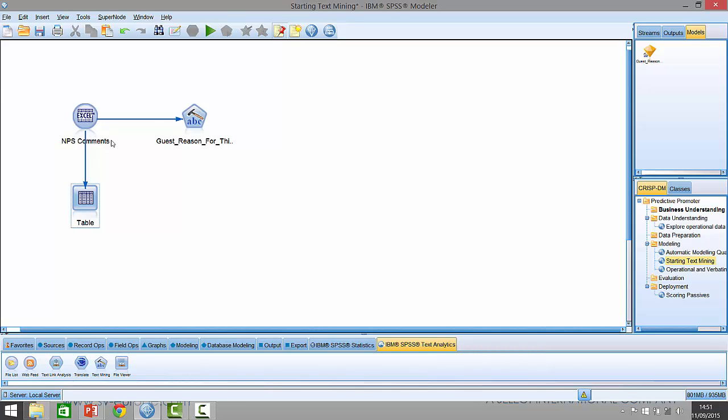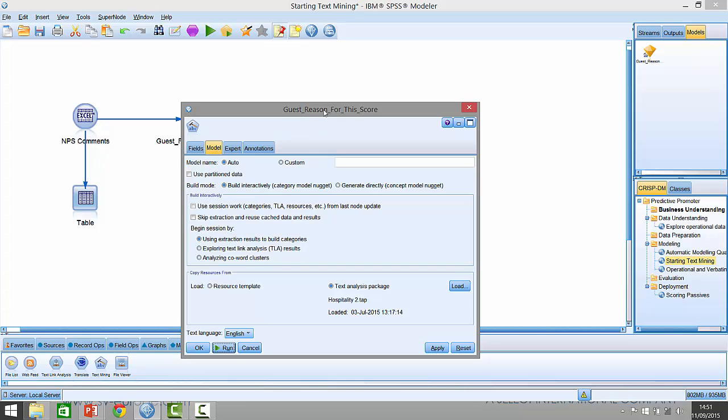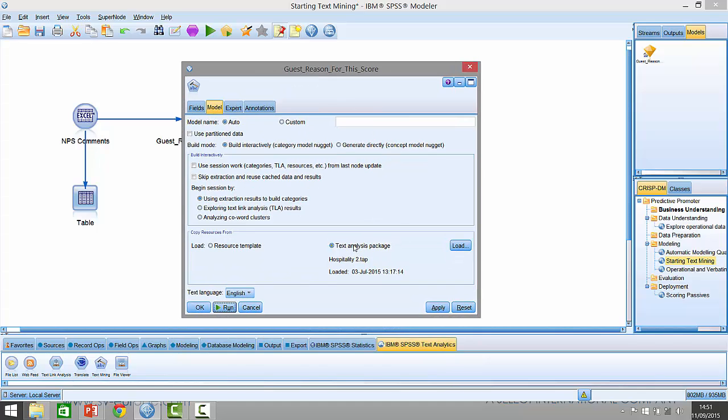Here I've connected my text analysis node to the NPS comments, and I'm mining the text field, guest reason for the score. If I just right click on it and show you something, I'm using what's called a text analysis package, hospitality2.tap. That's a file. It's actually a library that I've created specifically for this application. We would normally do this as part and parcel of the predictive promoter solution. We would expect to help our customers set up their own customized libraries.